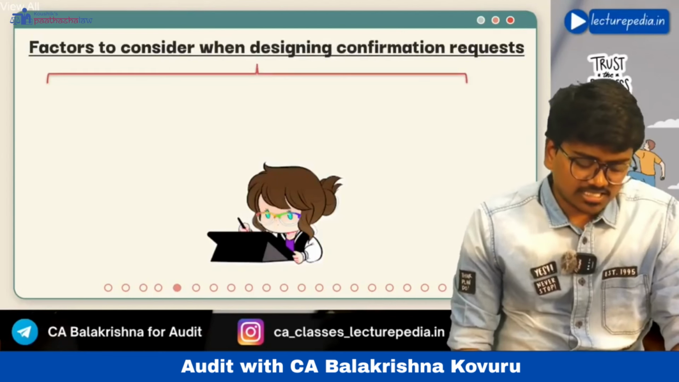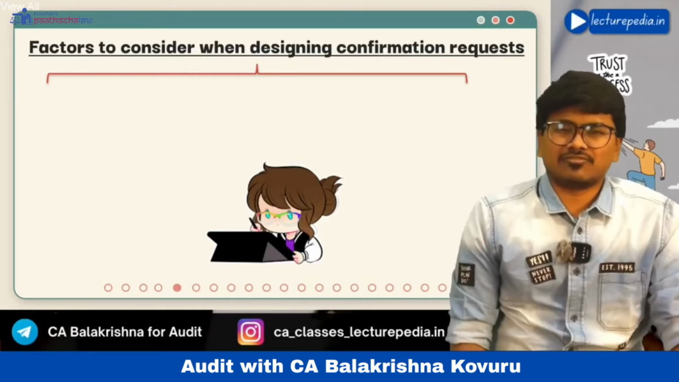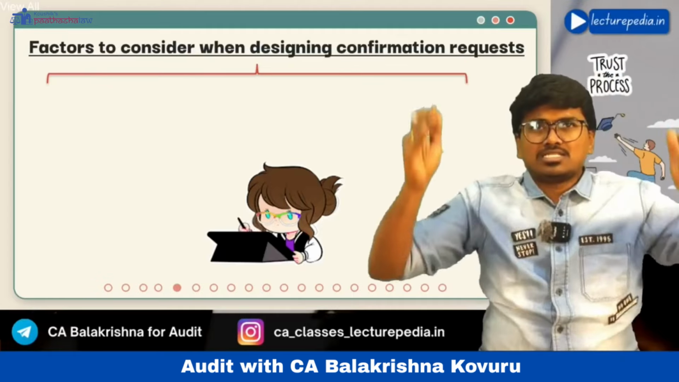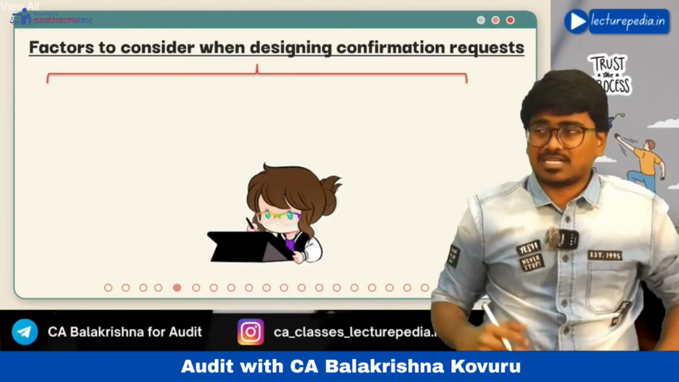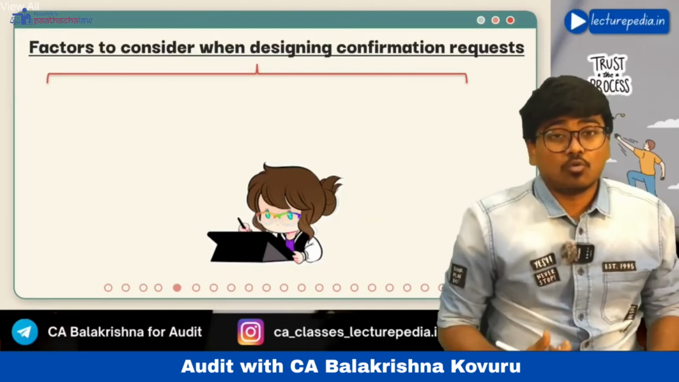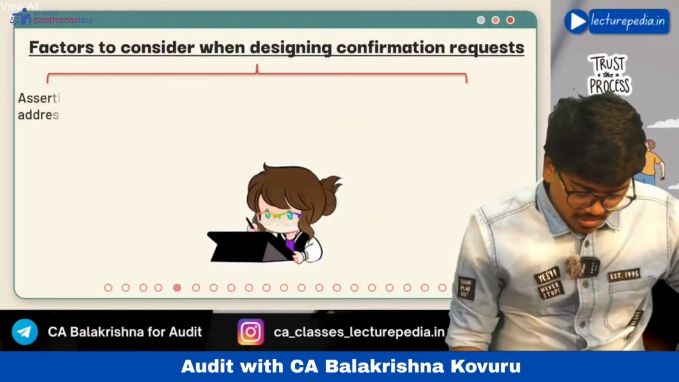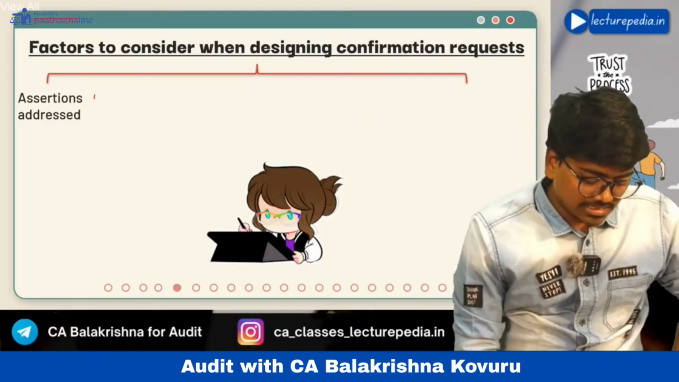Next, factors to be considered when designing a confirmation request. When you design the confirmation request that has to be sent to the third party, what factors have to be taken into account? First of all, assertions addressed.